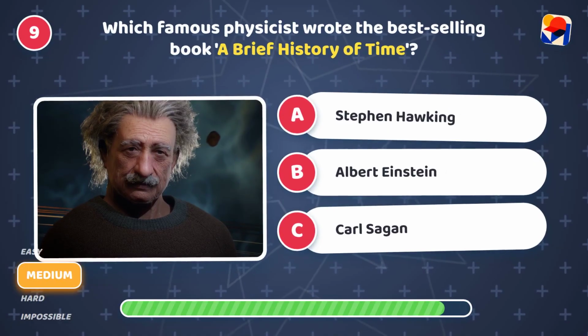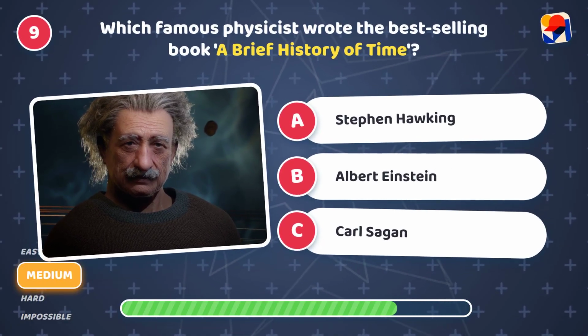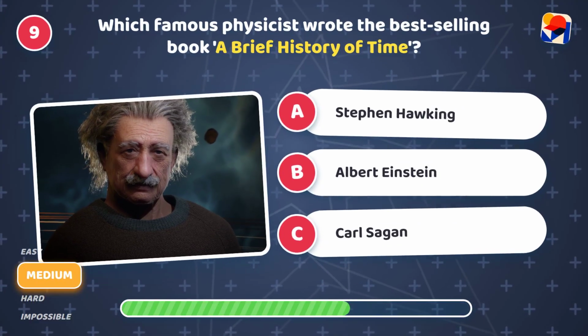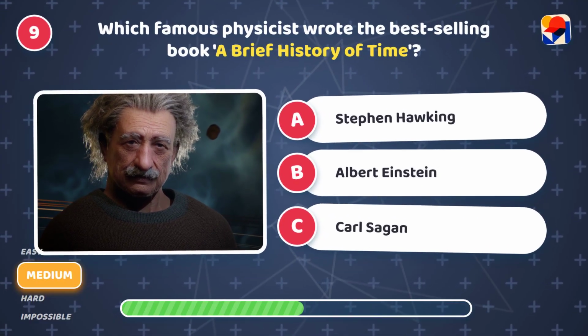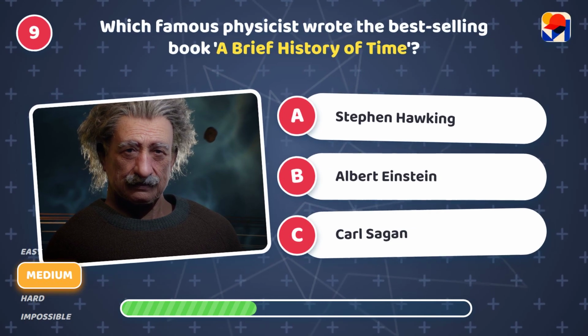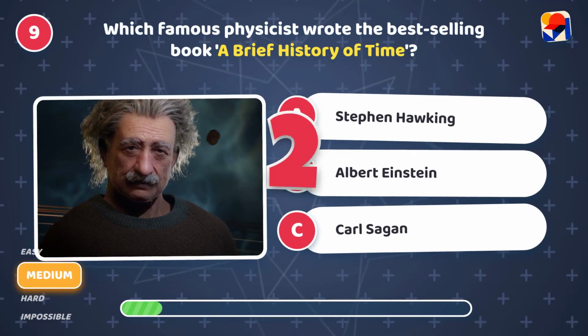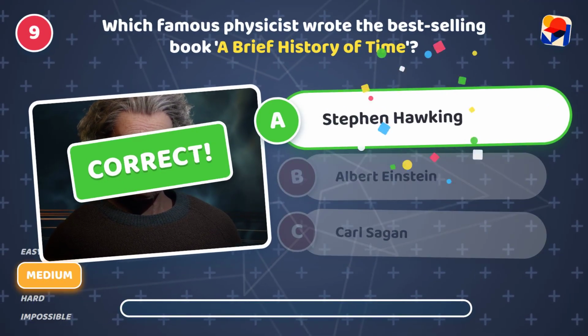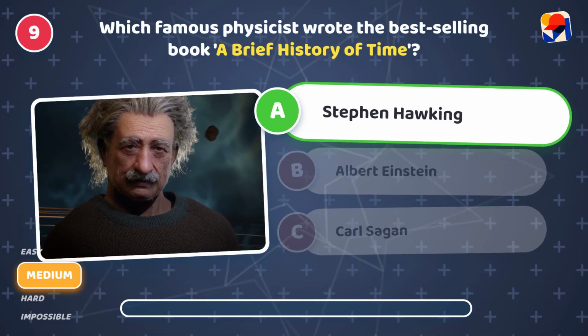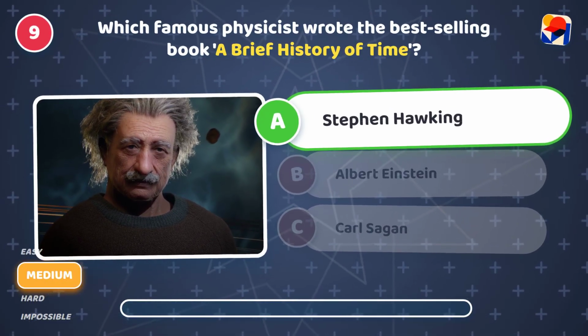Which famous physicist wrote the best-selling book, A Brief History of Time? Is it A, Stephen Hawking, B, Albert Einstein, or C, Carl Sagan? It's A, Stephen Hawking. He explained complex space science.